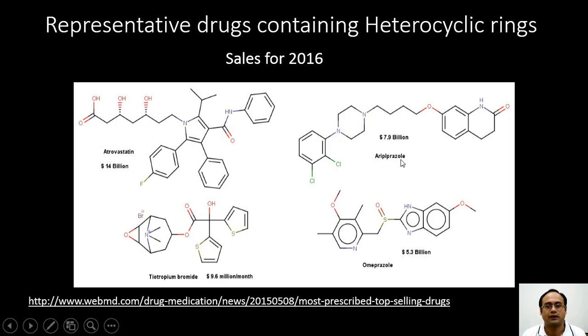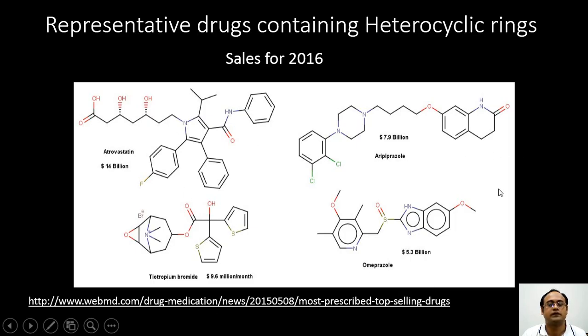Similarly, aripiprazole, an isoquinoline derivative which also has a pyridine ring, has been one of the top-selling drugs. There are other heterocyclic compounds which contain thiophene rings and are important drugs, like tiotropium bromide. It is also one of the top-selling drugs. Then the well-known antacid drug is omeprazole, synthesized by AstraZeneca, and this compound has also been a top seller, fetching almost 5.3 billion for the company. More information on these compounds you can find in this link.